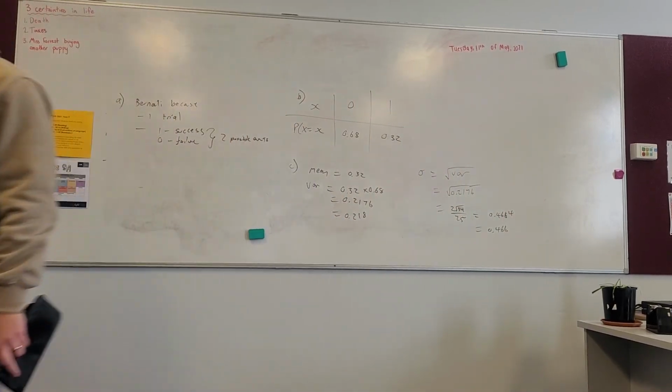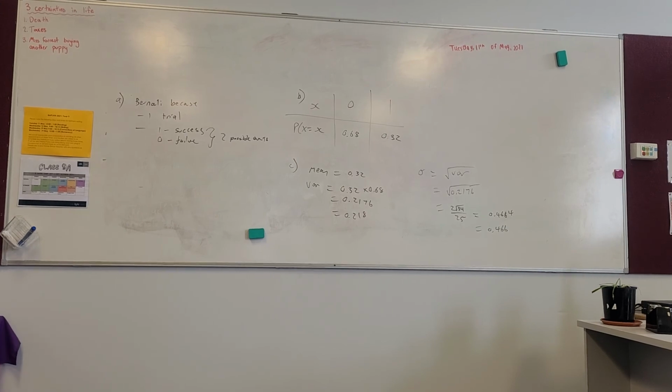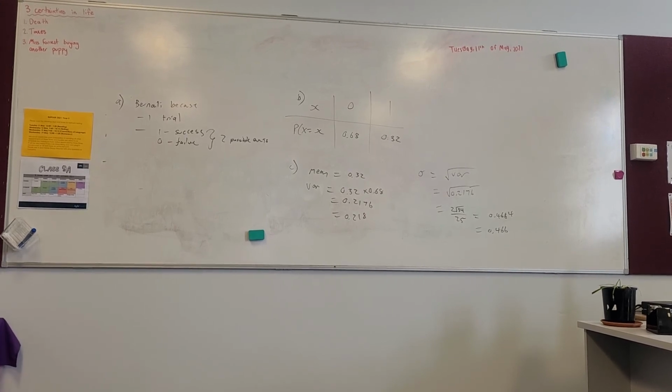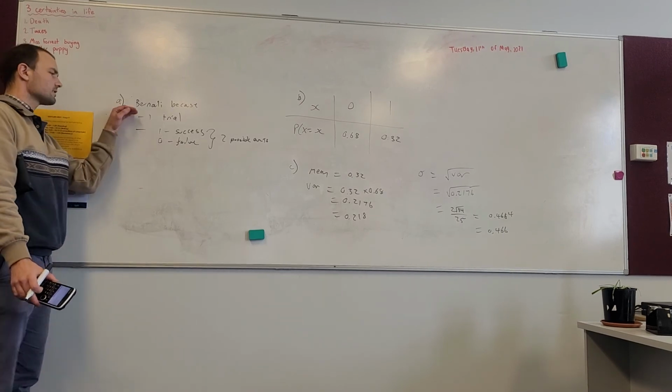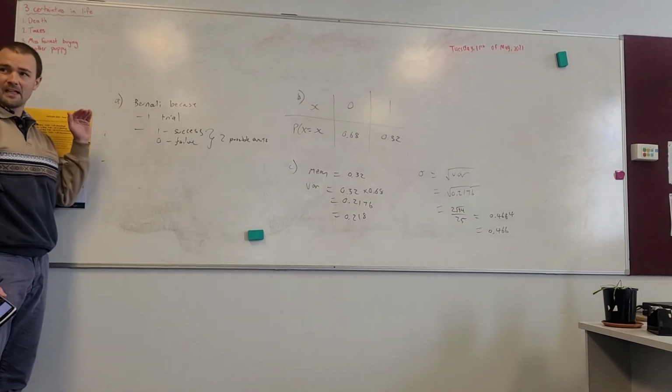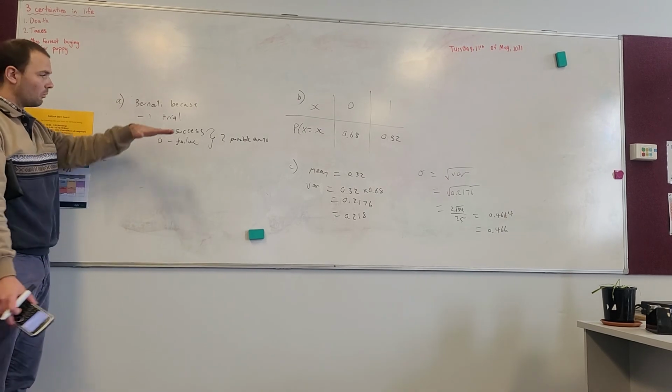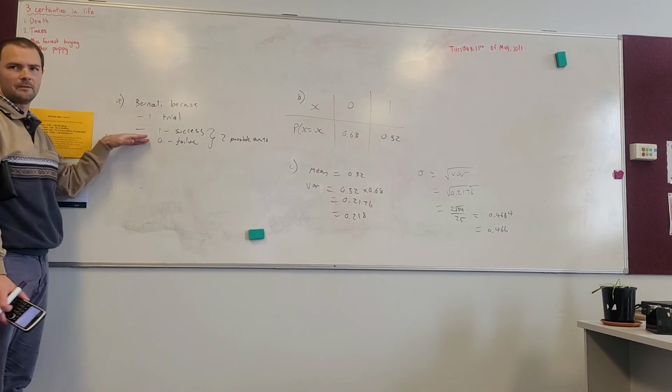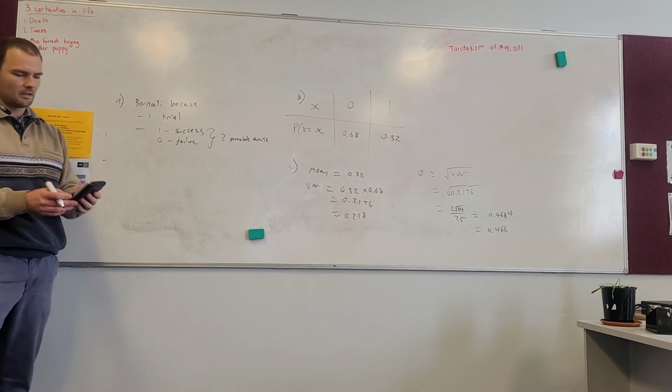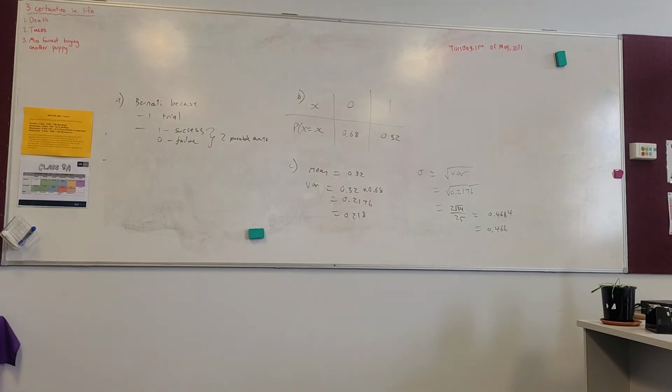Okay, so some pretty simple number crunching here, and just a bit of an introduction to what the idea of a Bernoulli distribution is, okay? Has to have those two properties. We're only doing it once, and the events are clearly denoted. 1 is success, 0 is failure. Okay? So let's leap into that. Give it a go.